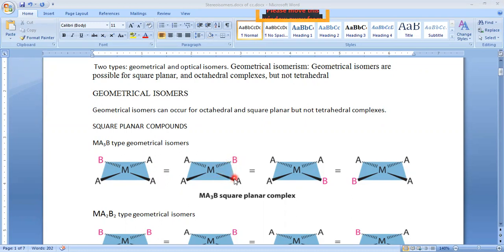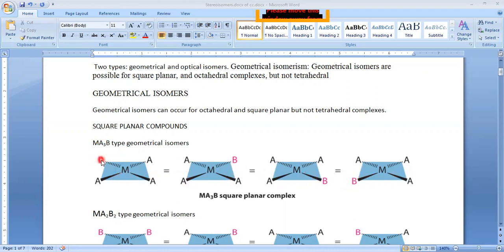If you rotate a further 90 degrees through the axis, B comes here and A comes here. Again A and B are present on the same side, so it is again a cis complex. If you rotate a further 90 degrees, B comes here and A comes there, so we get this geometry. In this geometry also, the A and B ligands are present on the same side, so all these are cis geometry, cis configuration.